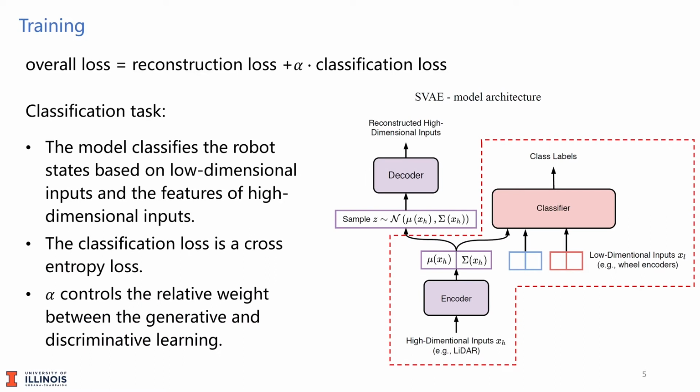We will first focus on the classification part of the SVAE model. As you can see on the right branch of the SVAE corresponds to the discriminative model, which tries to classify the robot states correctly based on the low-dimensional inputs X, L, and the features of high-dimensional inputs generated by the encoder. For the classification part, we used a standard cross-entropy loss as the classification loss.